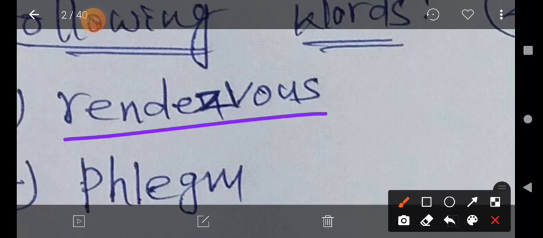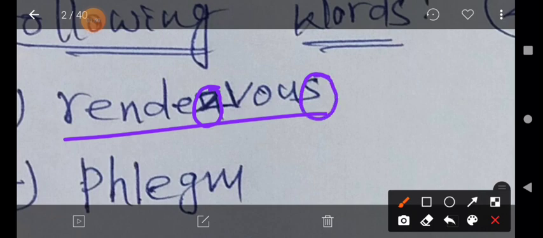Please understand. How do we pronounce or utter this word correctly, accurately, not with mispronunciation? Here, which are the silent consonants? Number one is Z, a silent consonant, and S is also a silent consonant.